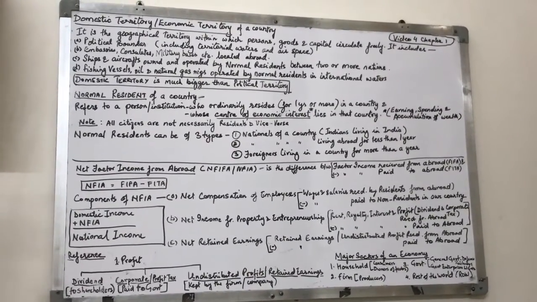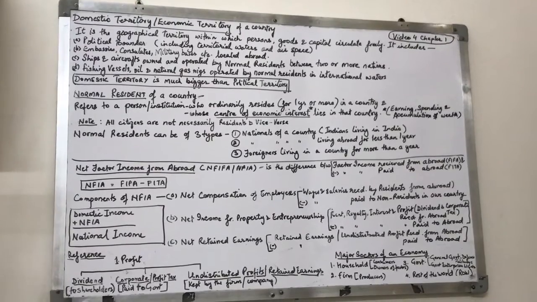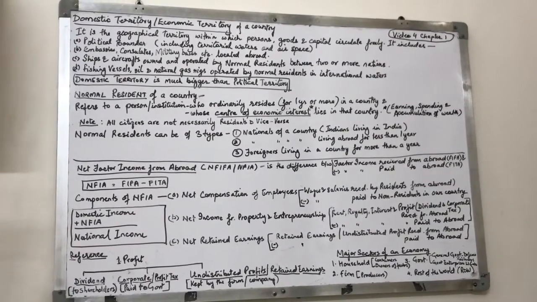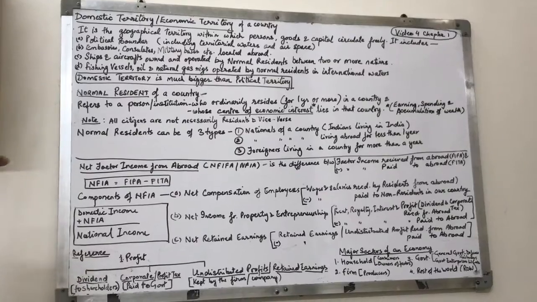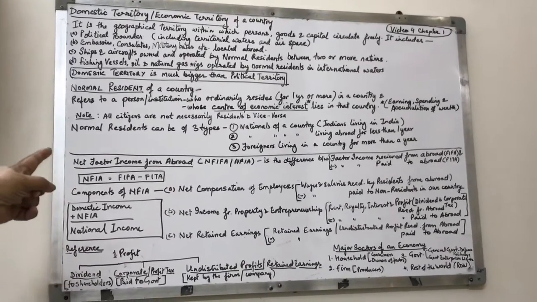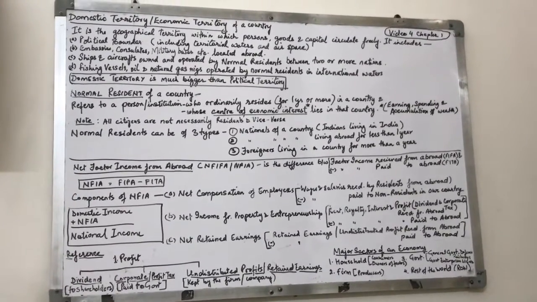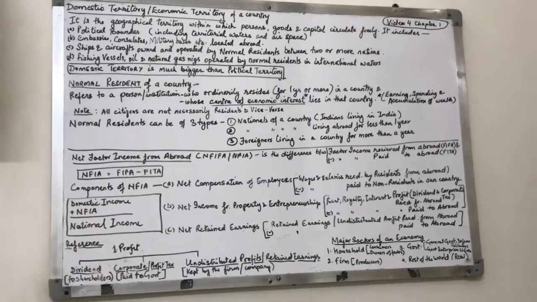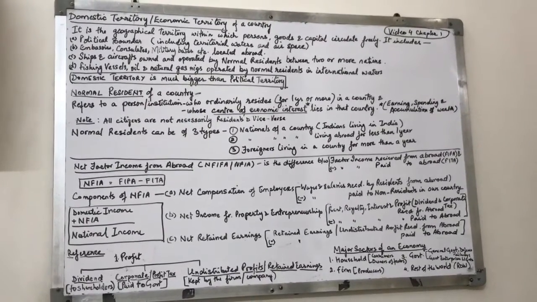Today we are going to cover the different definitions. Number 1, domestic territory. Number 2, normal resident. And number 3, net factor income from abroad. First of all, domestic territory or economic territory of a country.